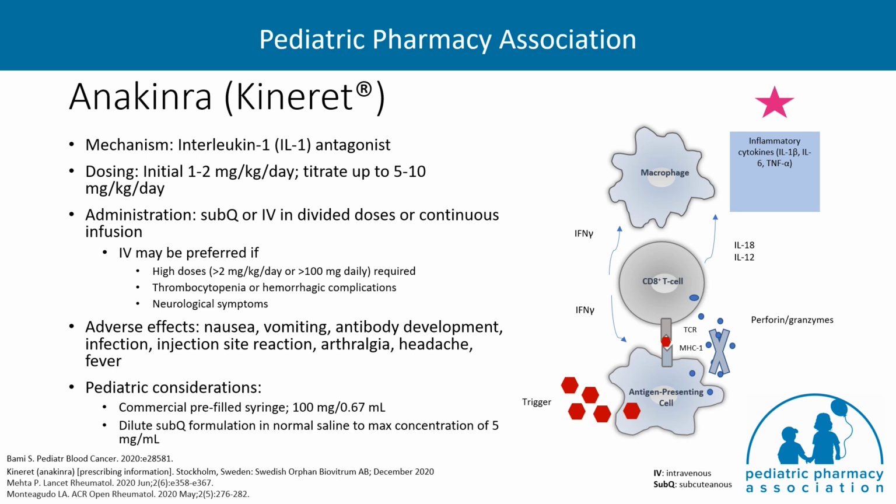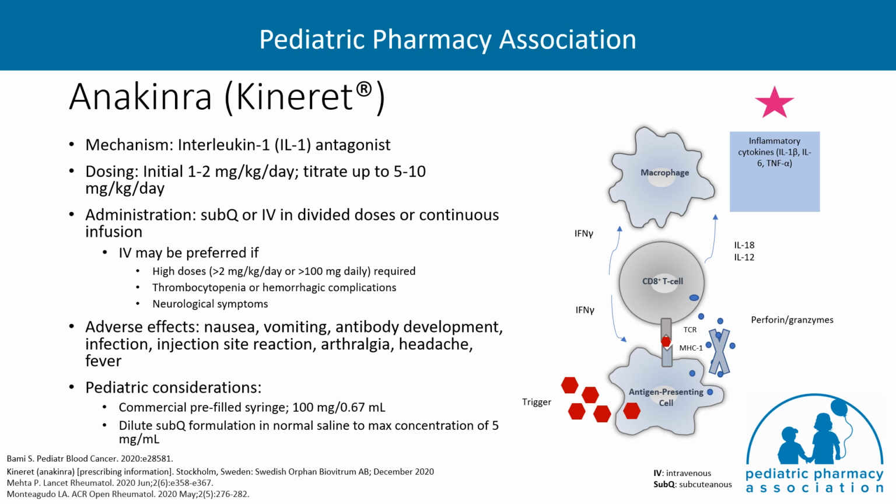Anakinra is a recombinant IL-1 antagonist which targets a central component of the cytokine storm. It is FDA approved for treatment of rheumatoid arthritis and neonatal onset multisystem inflammatory disease, but it is used off-label to treat a variety of inflammatory conditions. Most literature suggests initial dosing of 1 to 2 milligrams per kilogram per day, titrated up to 5 to 10 milligrams per kilogram per day as clinically indicated.